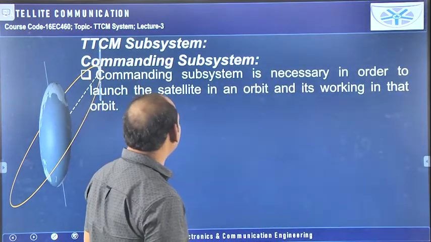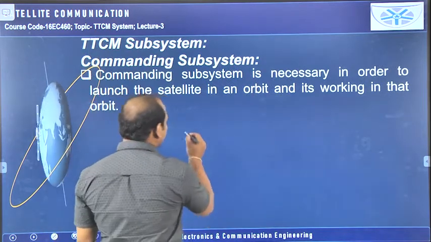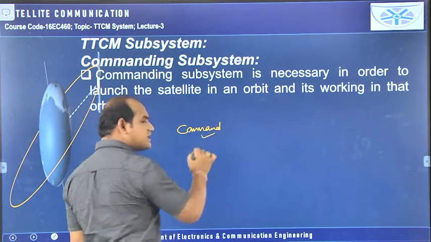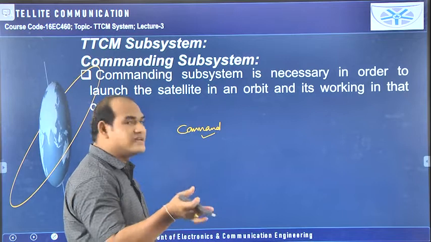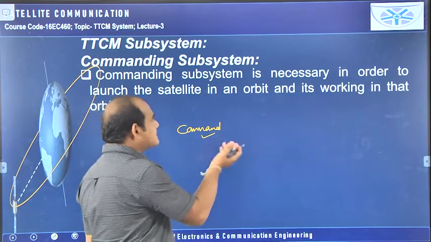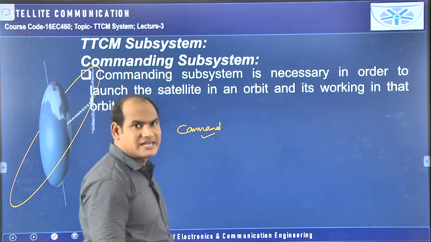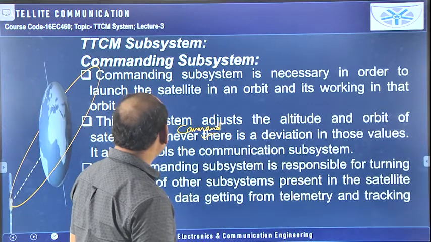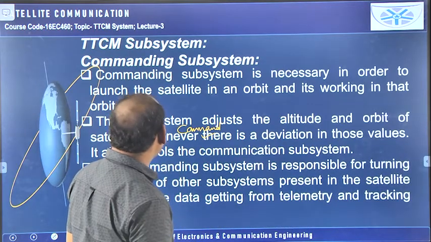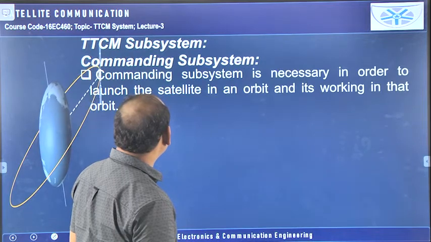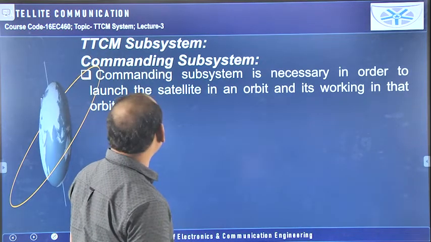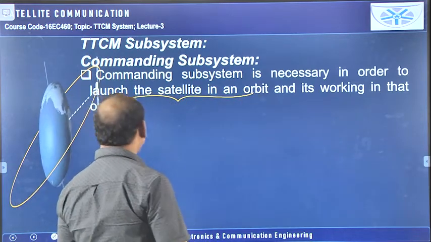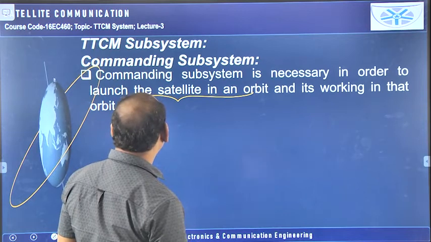Next, the commanding subsystem. Here simply we can say that commanding subsystem means from the earth station we have to give certain commands to the satellite, and those will be implemented by the satellite. That will be taken care of by this commanding subsystem. The commanding subsystem is necessary in order to launch the satellite into an orbit. That means by giving the commands only it will be done, and it works in that orbit.